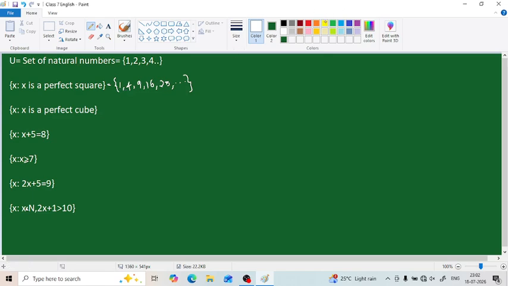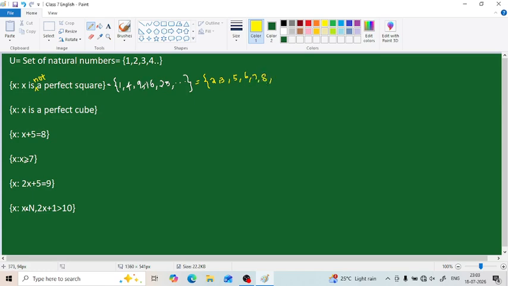What will be its complement? Set of all x such that x is not a perfect square. That forms the complement in set builder form. Then how will it be in roster form? After 1 it is coming 4. So the in-between elements, what are they? 2 and 3. As well, after 4 it is coming 9, so the elements 5, 6, 7, 8.